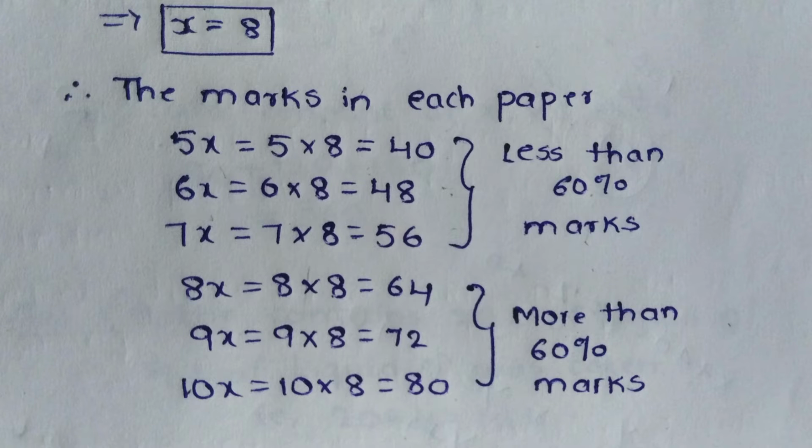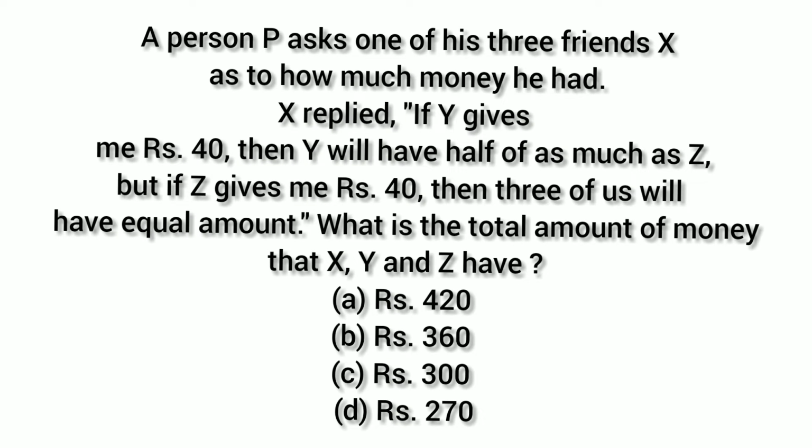Okay. Now the next question is also taken from 2021, and the question is: a person P asked one of his 3 friends X as to how much money he had. X replied, if Y gives me rupees 40, then Y will have half as much as Z. But if Z gives me rupees 40, then the 3 of us will have equal amounts. What is the total amount of money that X, Y and Z have?